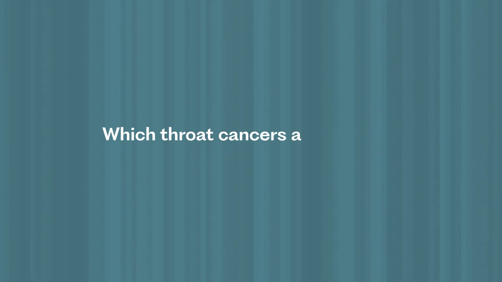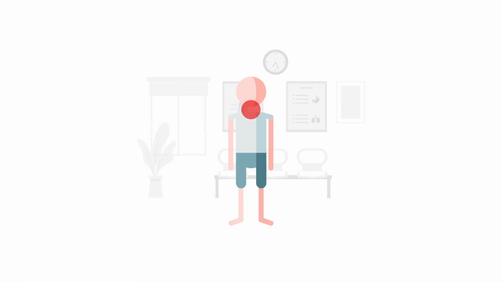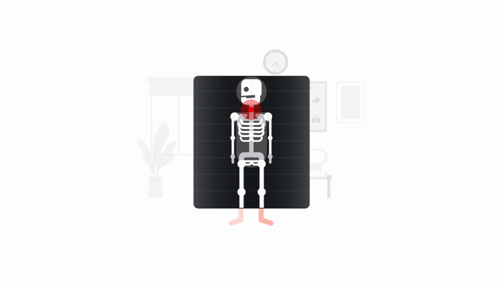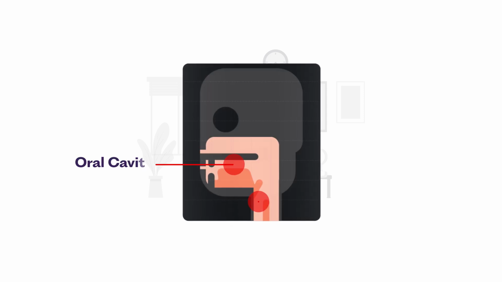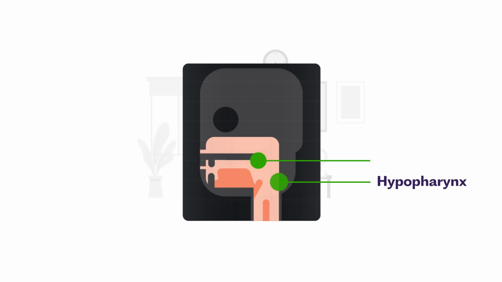Which throat cancers are covered? The term throat is regularly used but is not a medical term. In reality, what we commonly call throat includes several parts of the upper aerodigestive tract, but not all of which are covered by the class action. The oral cavity, commonly called the mouth, is not included, but the larynx is. 2 of the 3 parts of the pharynx, the hypopharynx and oropharynx, are included.